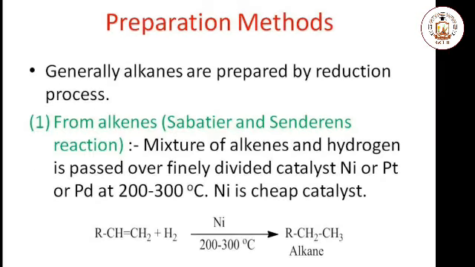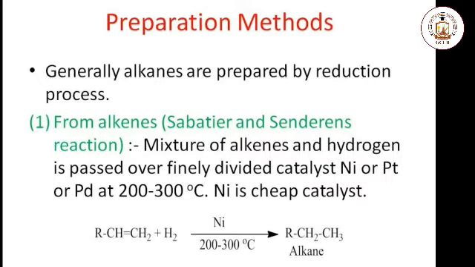Preparation methods for the alkanes. Alkanes are generally prepared by the reduction process. Alkanes are prepared from alkenes, alcohols, alkyl halides, and carboxylic acids. First of all, we will discuss the method by which alkanes are prepared from alkenes.